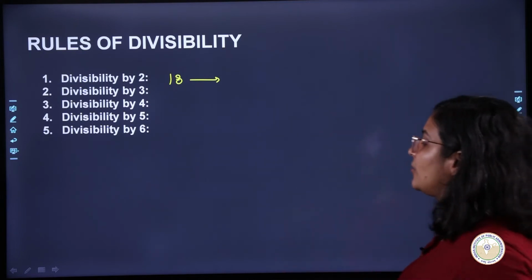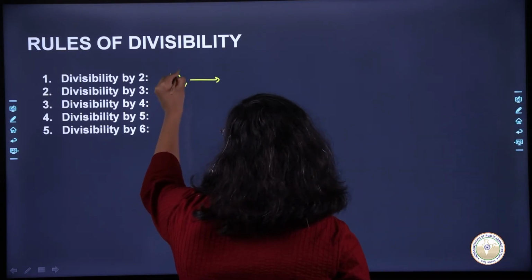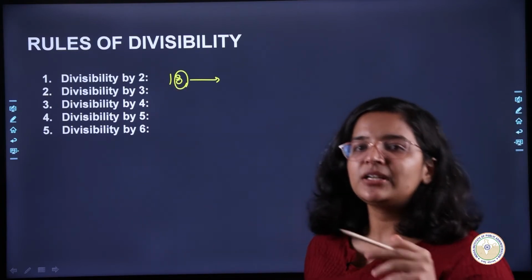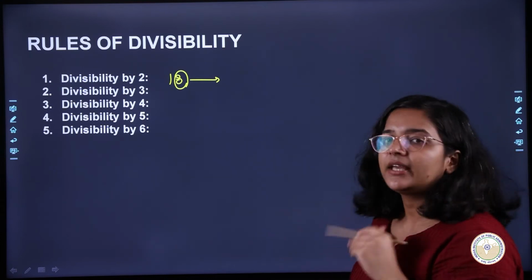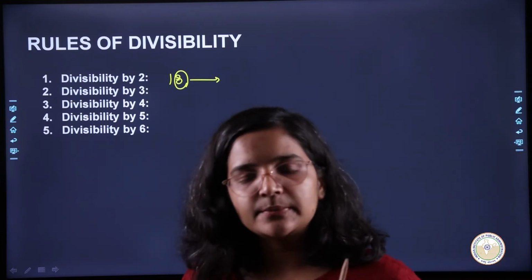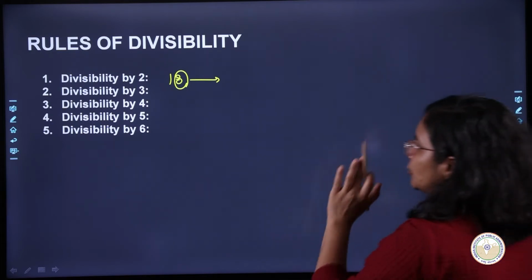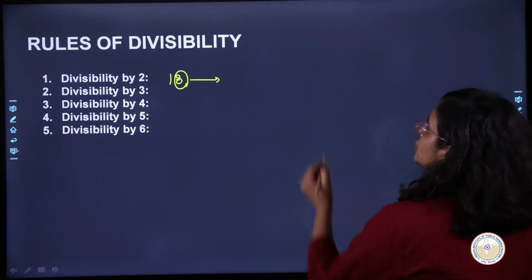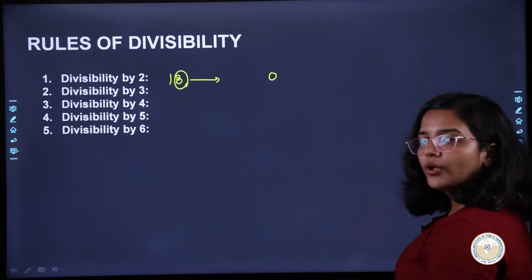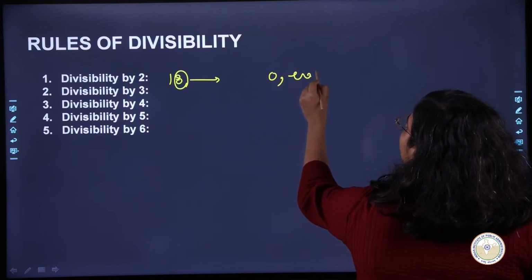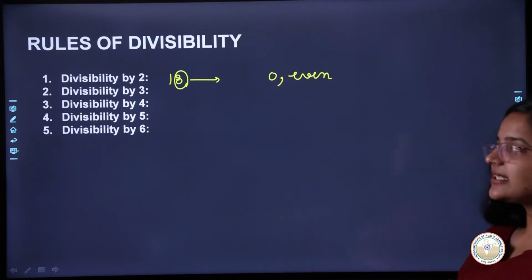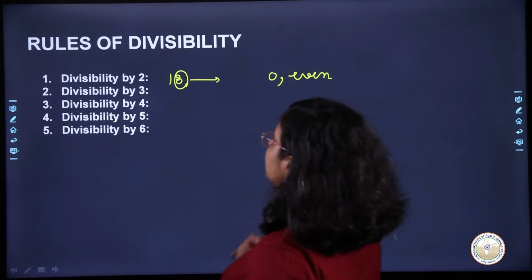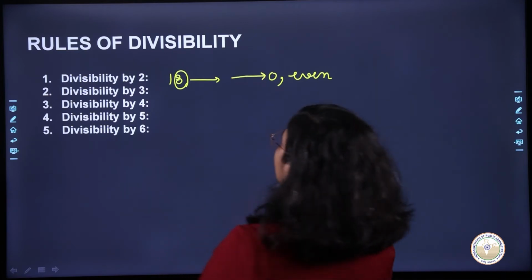So what did we do? We looked at the unit place. So you know what the unit place of this number is. You checked, if this unit place is an even number, that means it is divisible by 2. So if the unit place of a number is even or 0, either the unit place is 0, or it is some even number, in that case that particular number will be divisible by 2. Okay, so that is the criteria for divisibility of 2.